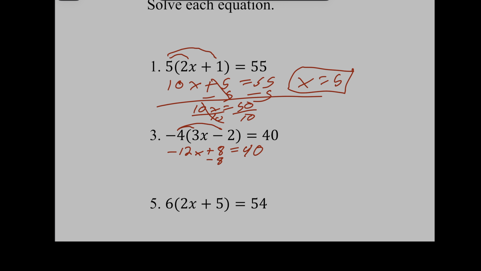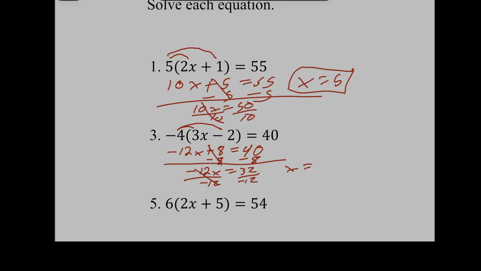Letters on one side, numbers on the other. I want to get rid of that 8 by doing the opposite. And now I get a negative 12x. Do not forget to bring that negative. And 40 minus 8 is 32. Once I divide by a negative 12, don't forget to do that, you're going to see that that is going